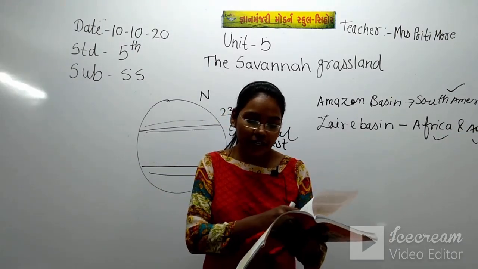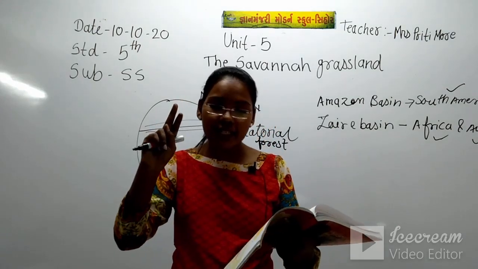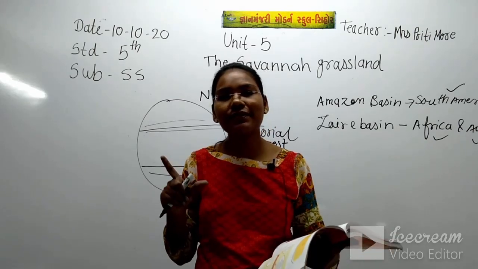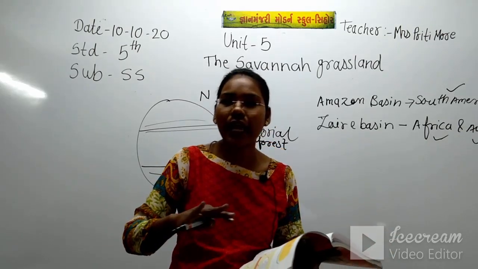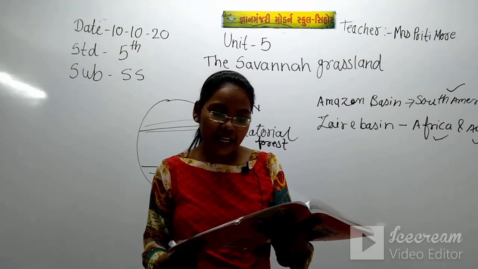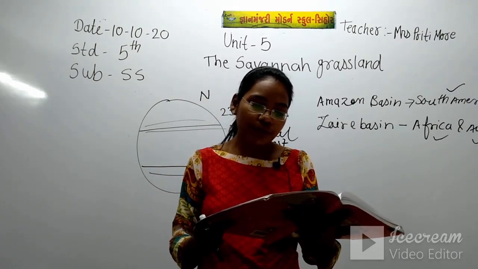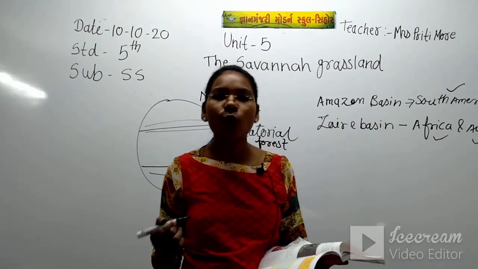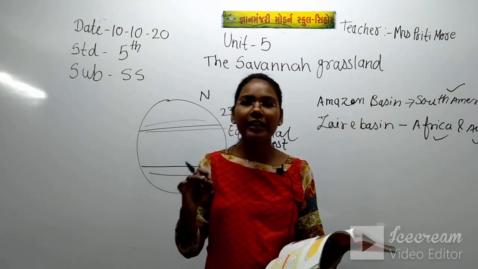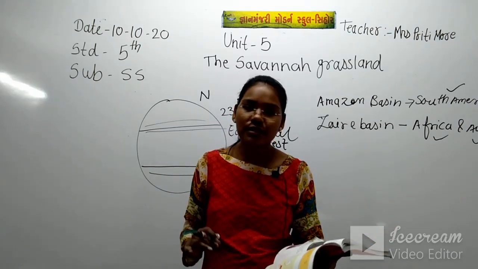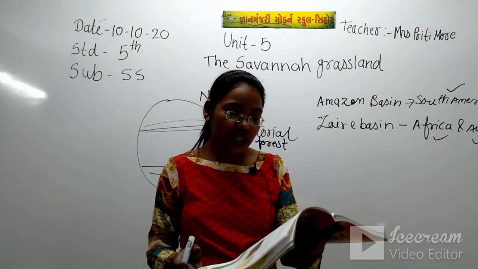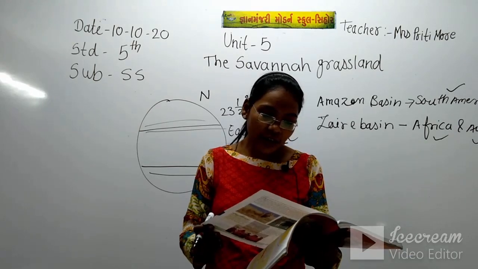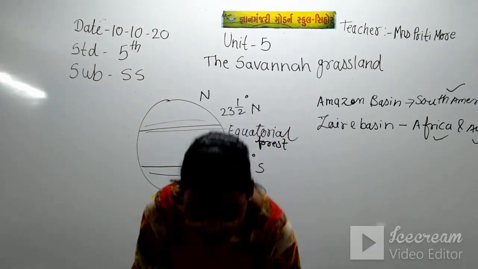We just have to note that there are two main seasons, wet season and dry season, and a large difference between the day and night temperature. Rainfall from trade winds is in the coastal region. That means winds blow and bring the rain, but they bring the rain at the coastal region only. So I will write the main points of the location and of the climate on the board.